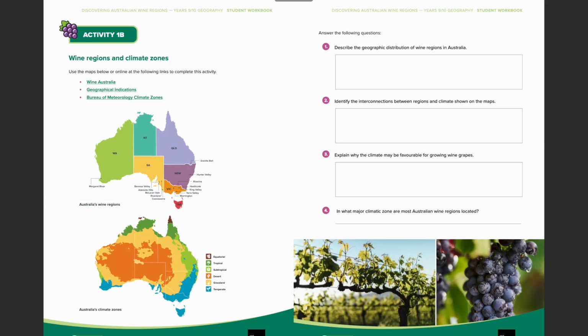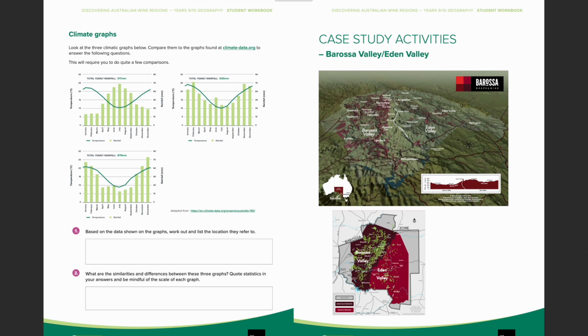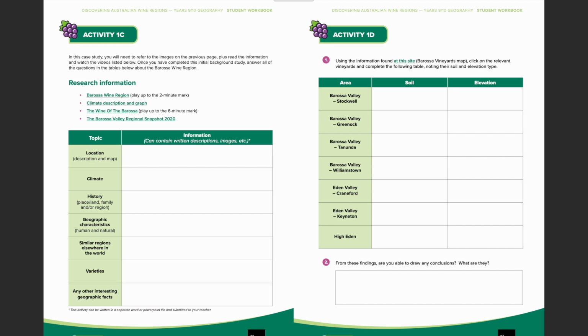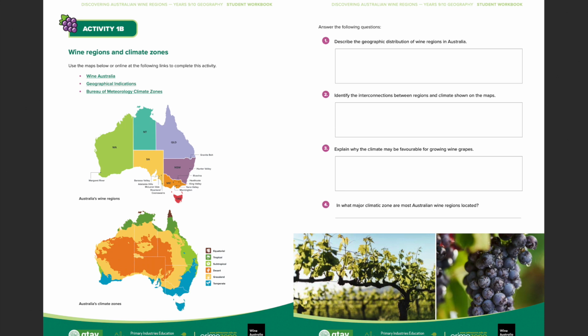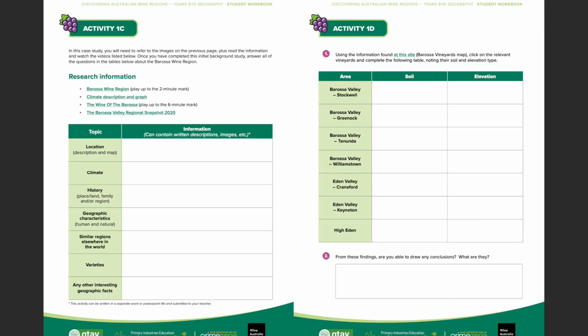Lesson 1 of the sequence explores the history, varieties, and regions of Australian wine. Throughout this lesson, students will be provided with an understanding of the different varieties of grapes grown for wine production in Australia, as they explore the features of the temperate biome where grapes are grown. Students will analyse and interpret climatic graphs and conduct a case study exploring the features of the Barossa wine region, including the climate, history, varieties of grapes produced, and the interconnections between this growing region and others around the world.